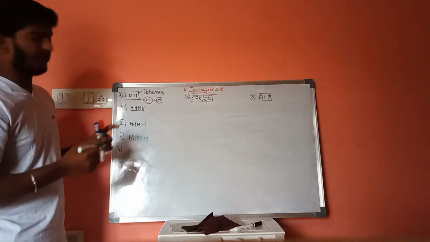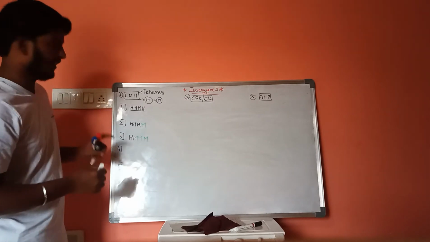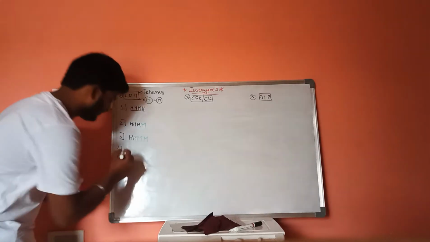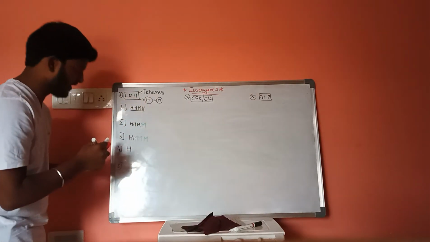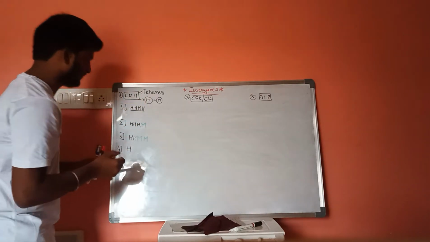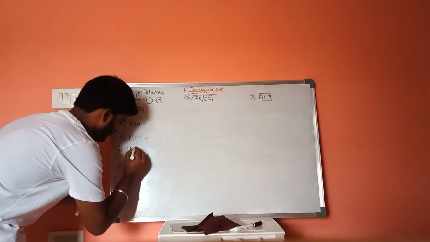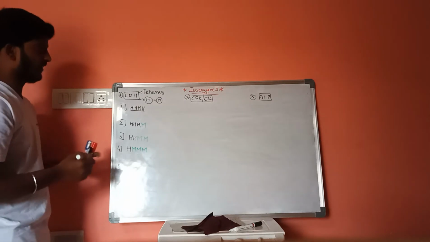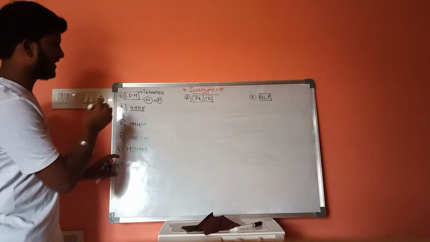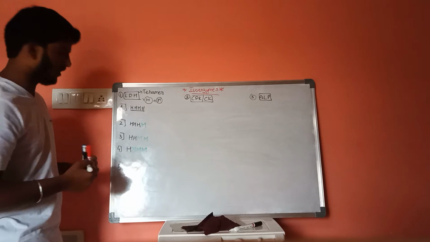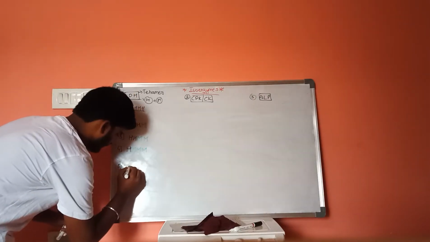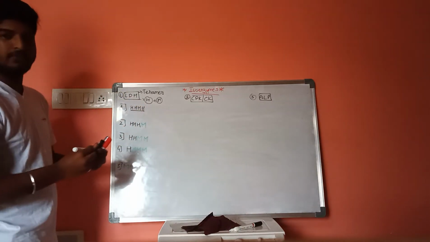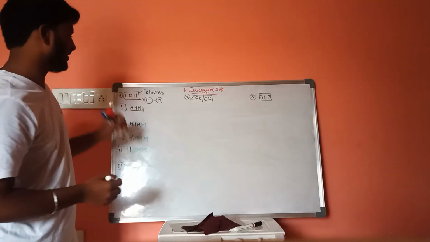This is about LDH3. If we discuss LDH4, it consists of 1 H molecule and 3 M molecules. And if we discuss the last one, that is LDH5, it consists of 4 M molecules. These are the different types of subunits of LDH.